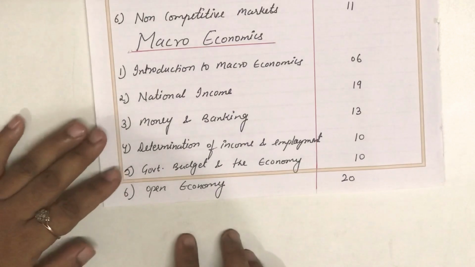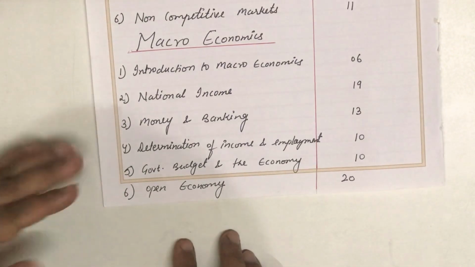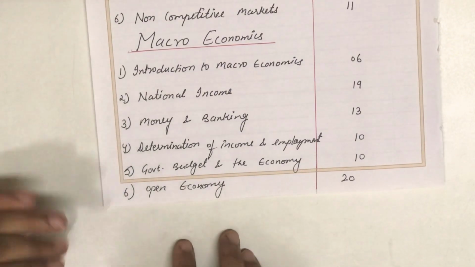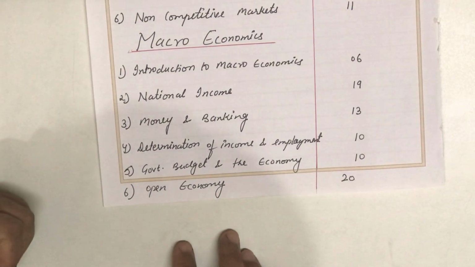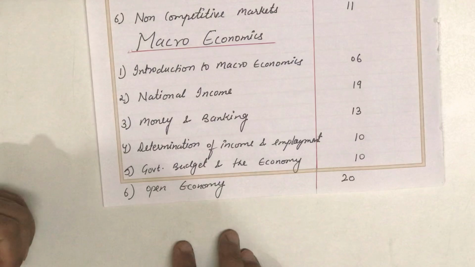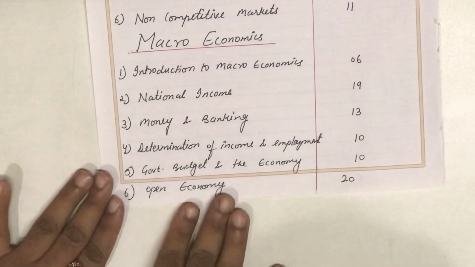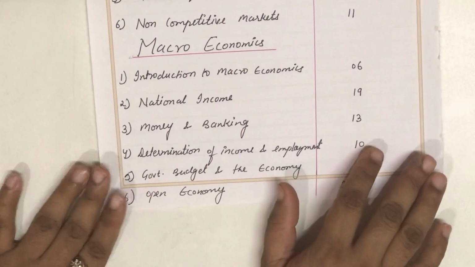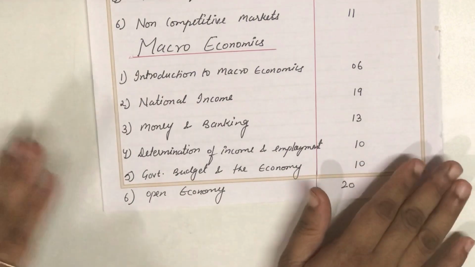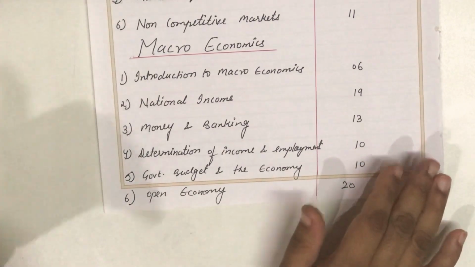Under this particular chapter we are going to study balance of payment, which is nothing but the balance sheet of export and import of a country, foreign exchange, how demand and supply of foreign currency will influence the value of domestic currency, and types of exchange rate. So overall, this is what we are going to study under economics this year under micro and macroeconomics.